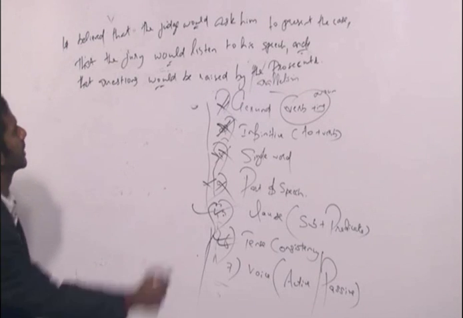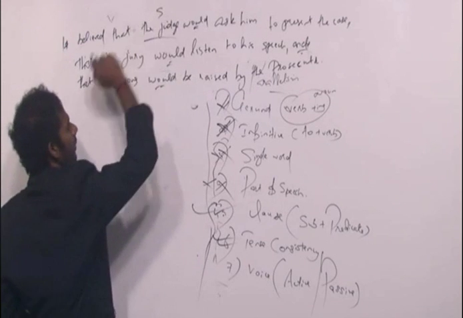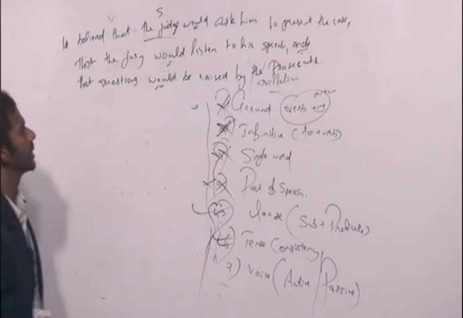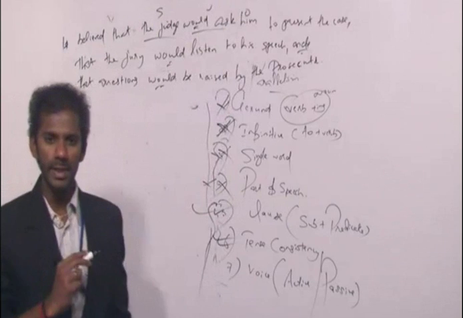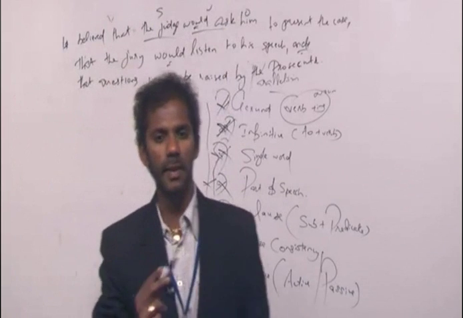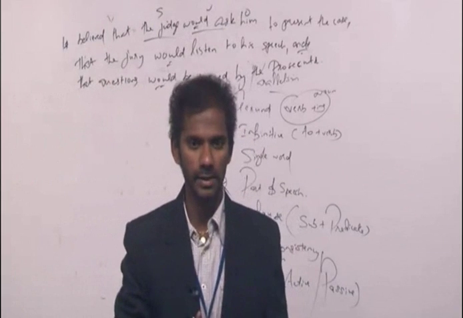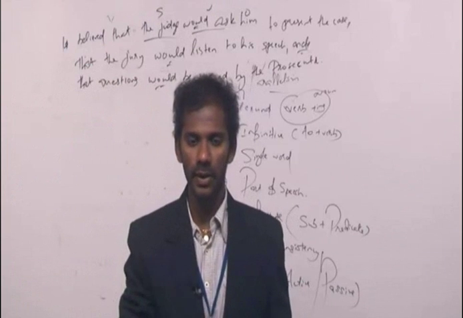The judge is the subject. Comes first. Would ask is a verb. Comes second. Him is the object. Comes third. So this idea is in the order subject, verb, object. That means this idea is in the active voice. Clear? So the first idea is in the active voice, so all the other ideas must also be in the active voice.